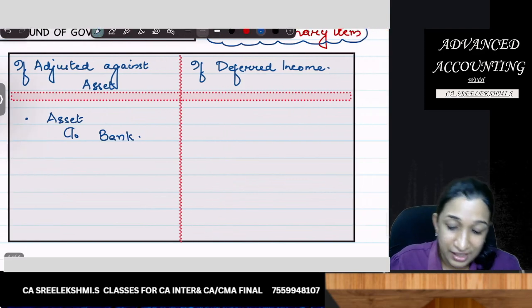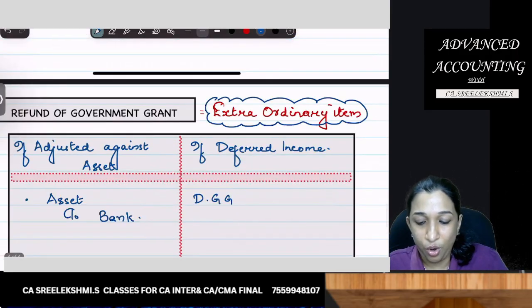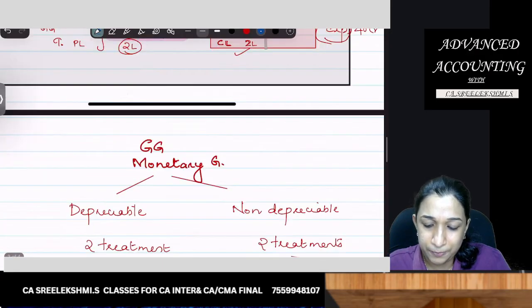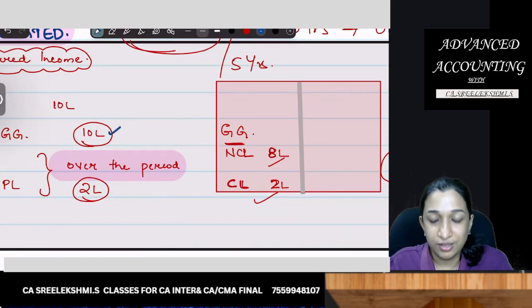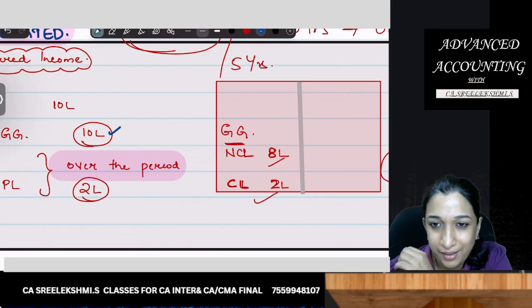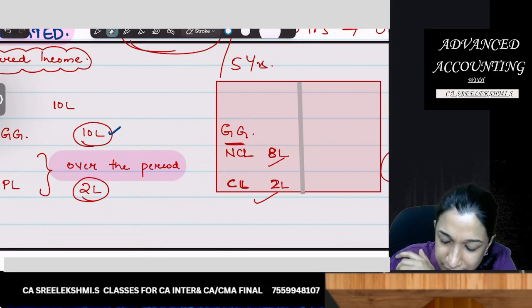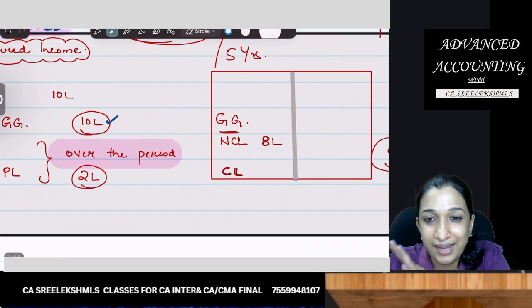Okay. If deferred income, if there is a deferred government grant account balance already appearing in the balance sheet, say 10 lakhs you got, and for example 2 lakhs is already credited to P&L. If 2 lakhs is already credited to P&L, 8 lakhs is appearing in the government grant account.